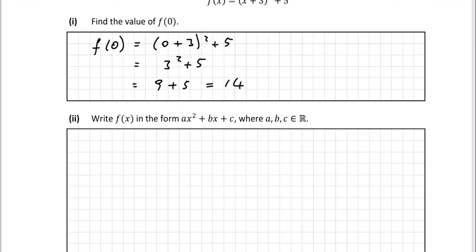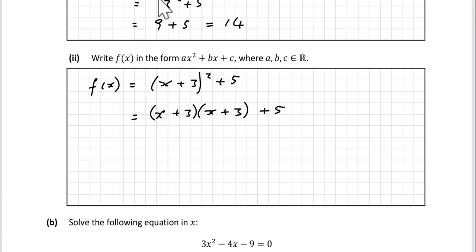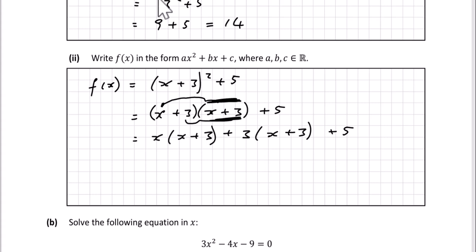Part 2. Write f of x in the form ax squared plus bx plus c. So our f of x was (x plus 3) squared plus 5. So you just got to square out this bracket. That's just (x plus 3) times (x plus 3) plus 5. So that's, if you like, x times (x plus 3) plus 3 times (x plus 3) plus 5. In other words, you've got to multiply this x here by both of these and this 3 here by both of these. So let's multiply that out.